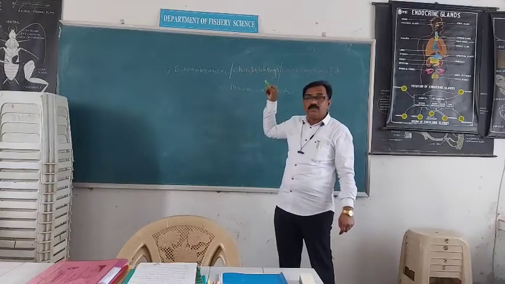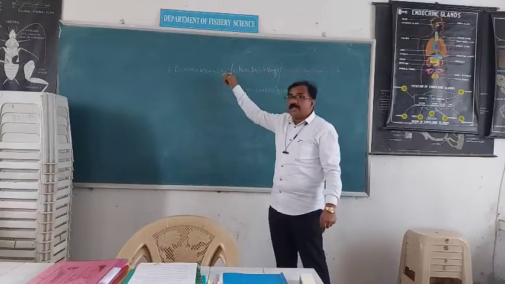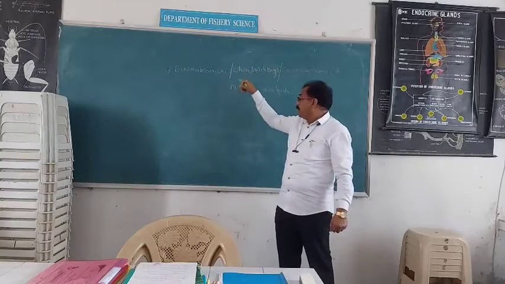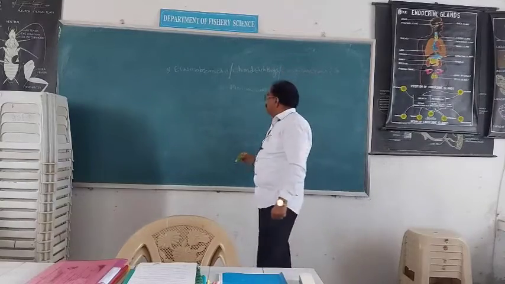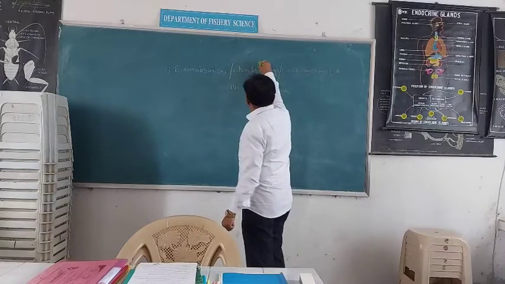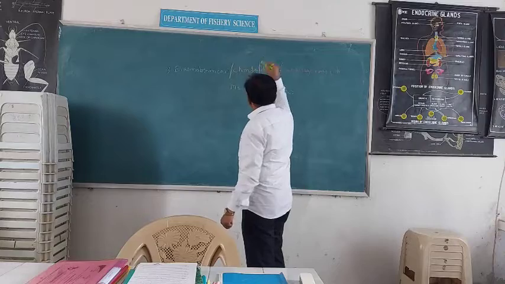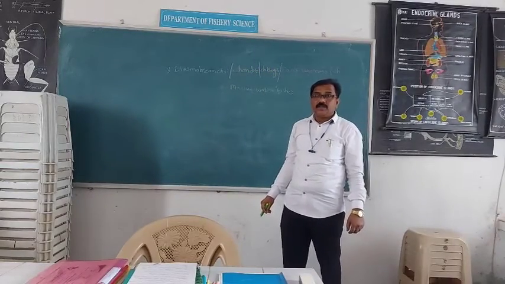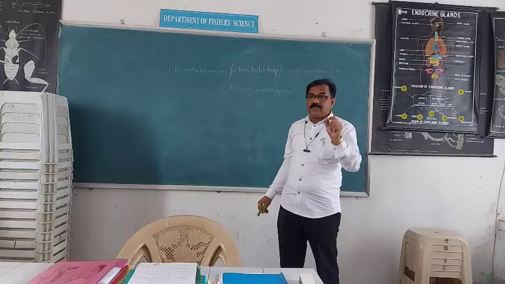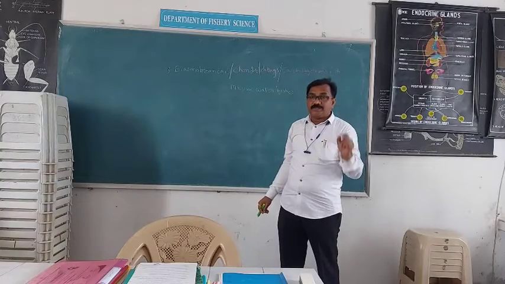Class Elasmobranchi is also called Chondrichthyes. What is meant by Chondrichthyes? Chondrite means cartilaginous, and ichthyes means fish.